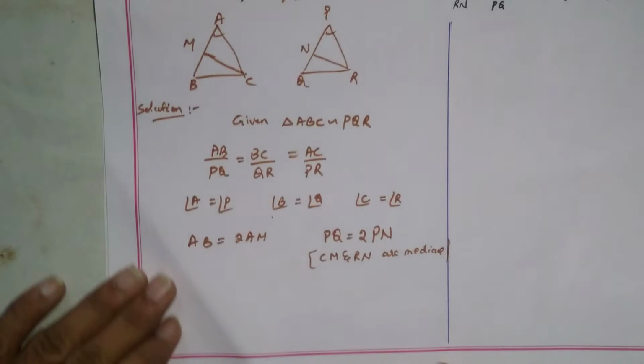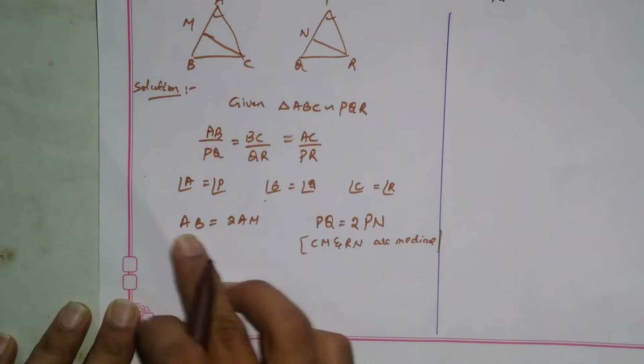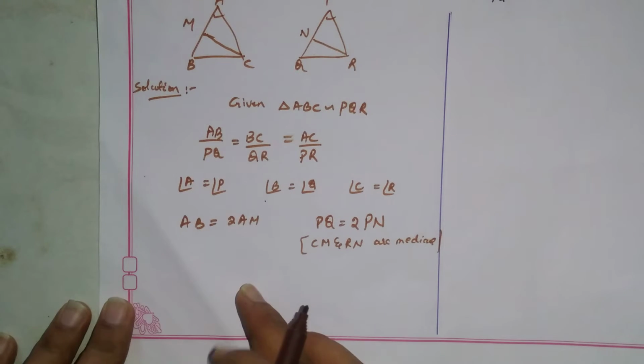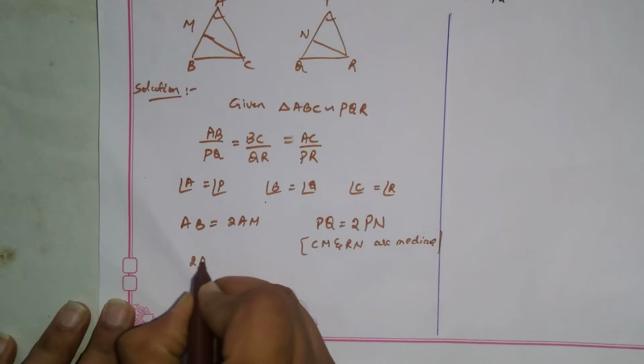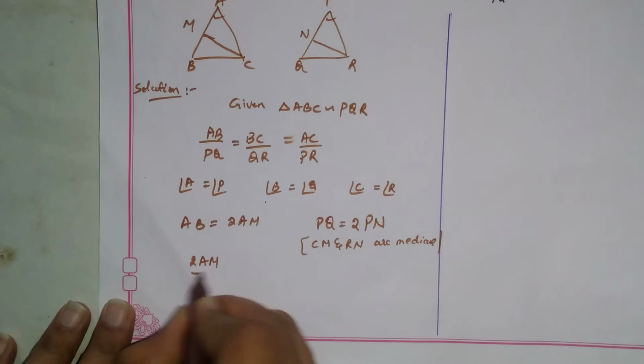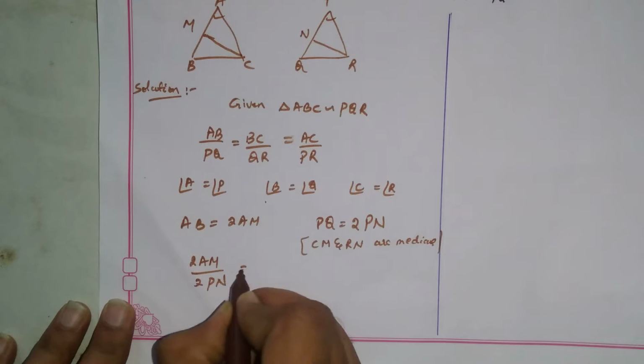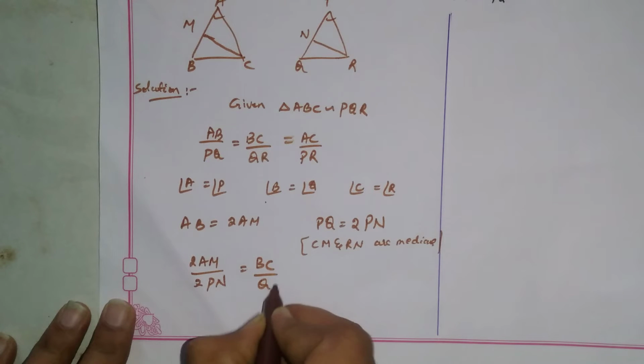Next, we substitute the values of AB and PQ here. We get 2AM divided by 2PN is equal to BC by QR.